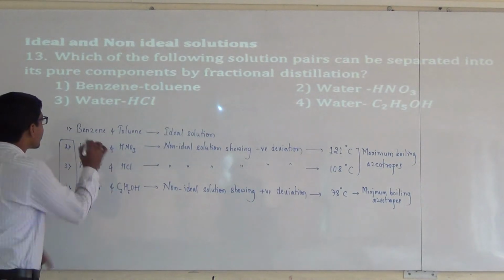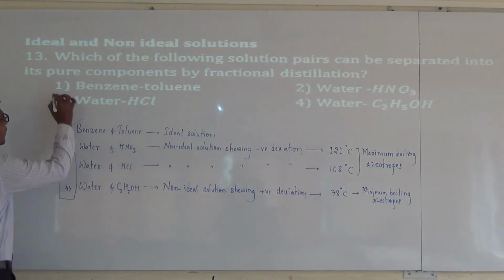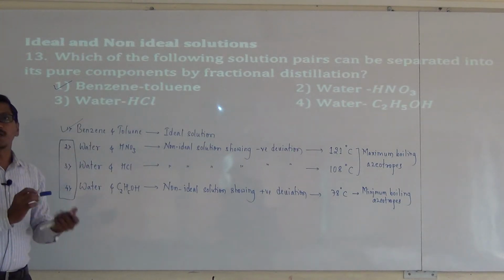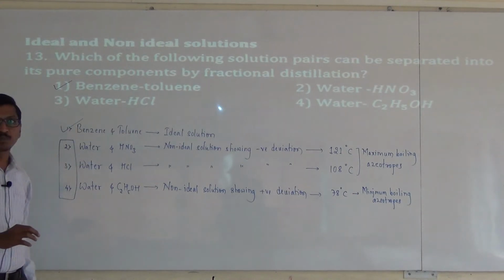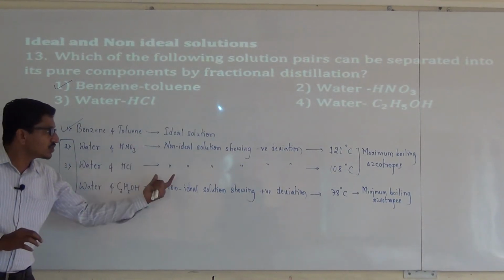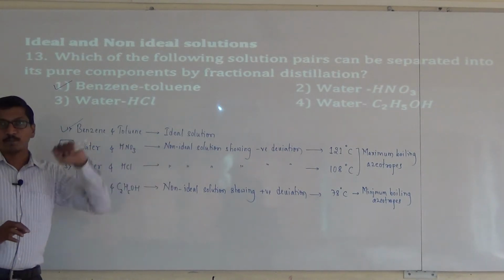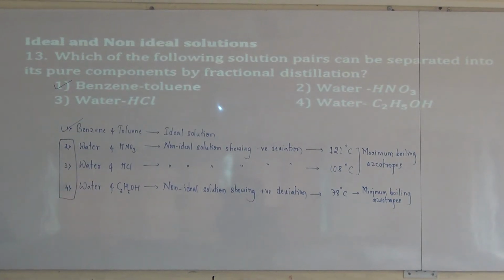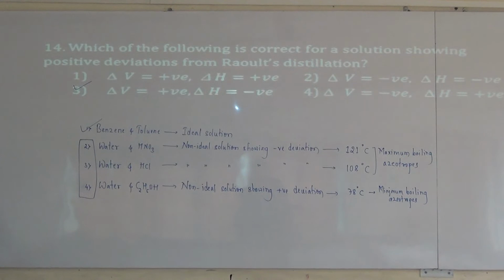Only the first one, the ideal solution, can be separated by fractional distillation. The toluene and benzene mixture can be separated by fractional distillation, and the rest of the liquid pairs cannot be separated because they form azeotropic mixtures. 2 are maximum and 1 is a minimum boiling azeotrope. The answer for this is the first one.